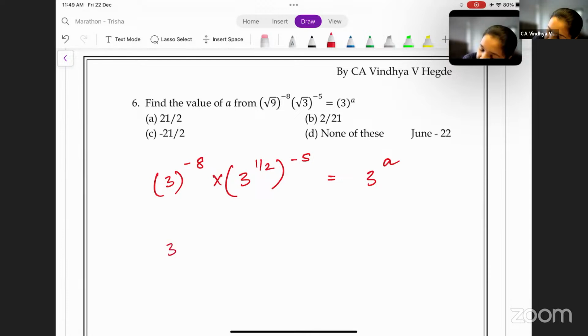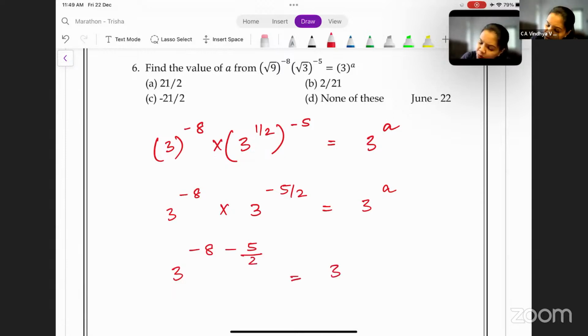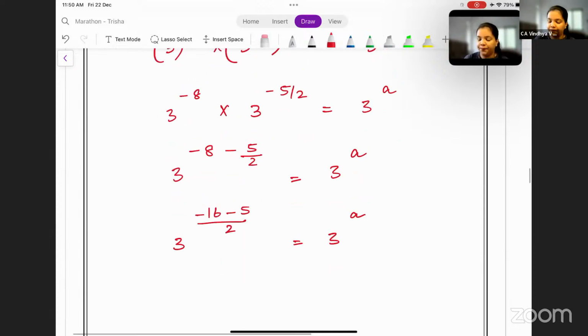Okay. We get 3 to the power minus 8 into 3 to the power minus 5 by 2 is equal to 3 to the power a. Now on the left hand side, we have two terms which have the same base and they are multiplied with each other. So we shall add the powers. Now when you add the powers, don't change the sign. So this is 3 to the power minus 8 minus 5 by 2, because plus into minus is minus, is equal to 3 power a. Now this becomes 3 to the power minus 16 minus 5, whole divided by 2, is equal to 3 power a.